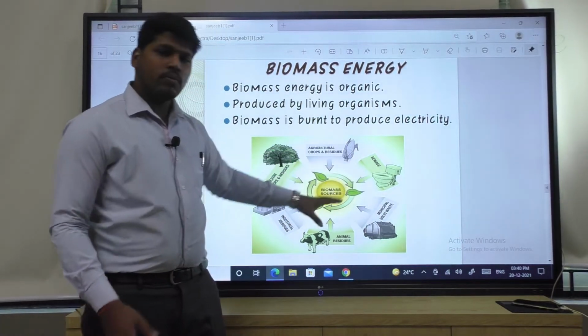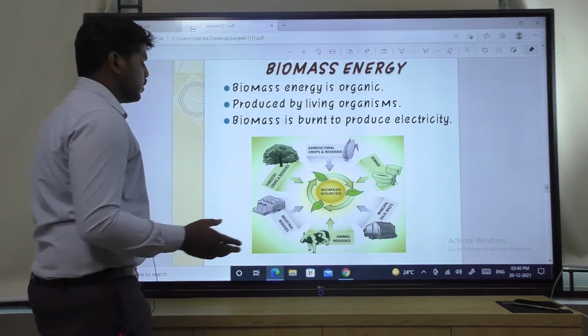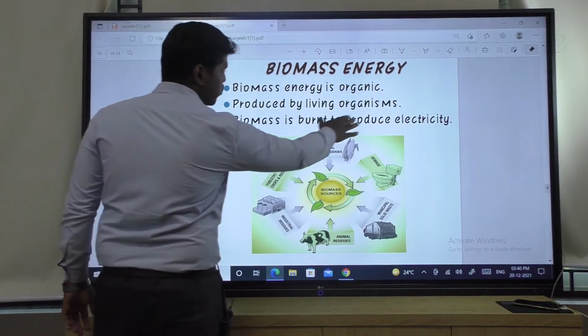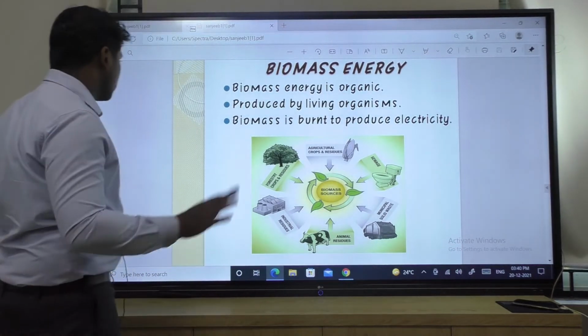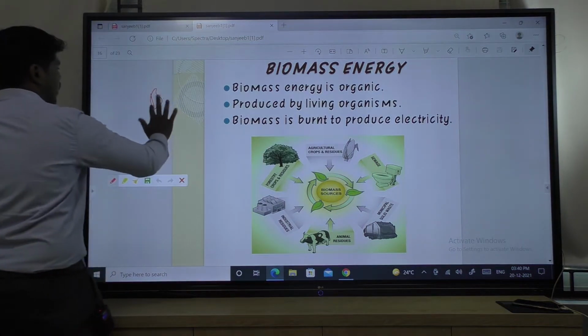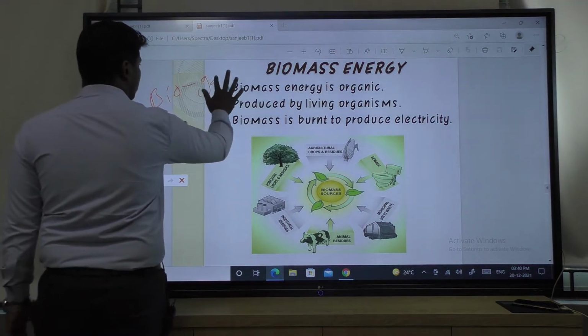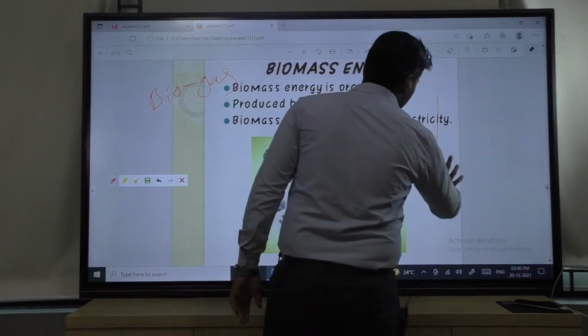Okay, so it is called a biomass source. From biomass energy we can generate electricity. How? If biomass is burnt, it produces electricity, that means we have to burn it to produce electricity. Another thing created is biogas. You may have heard that biogas is used for the cooking process. How is it produced?